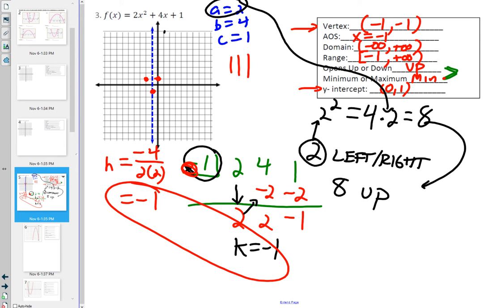Now, do not count from the origin. A lot of times you guys are used to plotting points from the origin, and you want to count from 0, 0. But no, here I'm going to count from the vertex. So I can go either 2 left or 2 right. It doesn't matter. But then I have to go 8 up. So if I go 1, 2 to the right, 1, 2, 3, 4, 5, 6, 7, 8 up, that puts me at 1, 7. If I go 2 to the left and 8 up, it gives me the same thing on the other side. So now I can connect the dots, and I have my parabola.